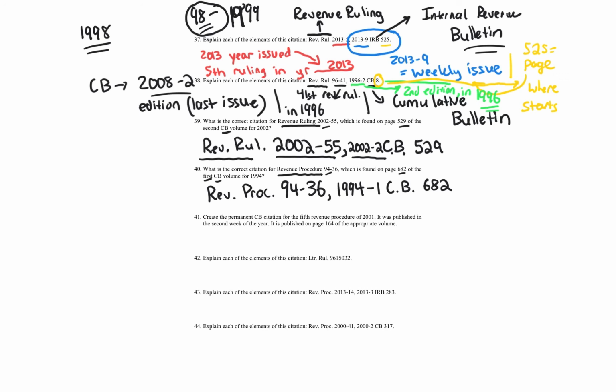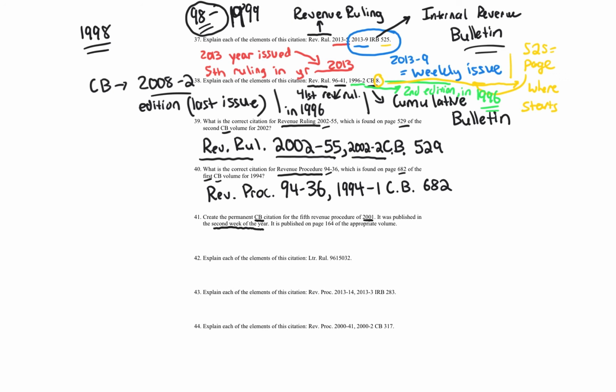All right. So this one is a little bit trickier, okay? So the first thing is, you might have caught this. You're dealing with a CB, and CBs are volumes, right? Not weeks. I give you the second week of the year in 2001. And as I mentioned earlier, if you picked up on this, just because it's in 2001, the second week of the year, doesn't mean it's automatically going to be in volume 1.